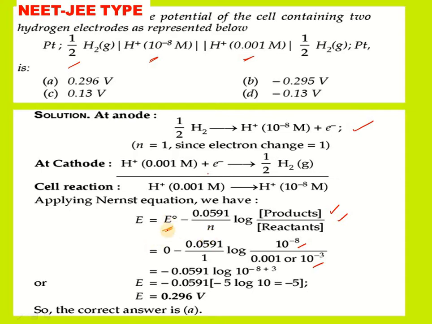As hydrogen's E naught value is 0, after substituting and multiplying by minus 5 we get 0.296. So option A is the right option for this question.